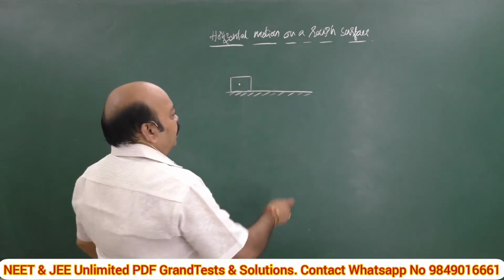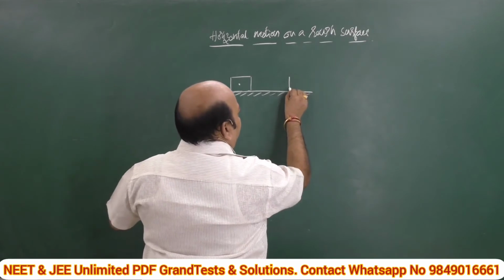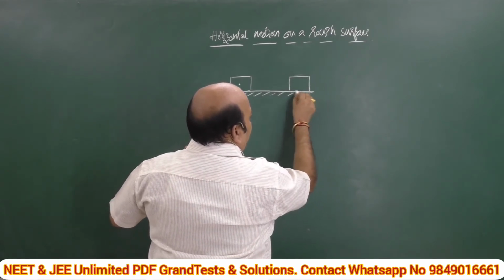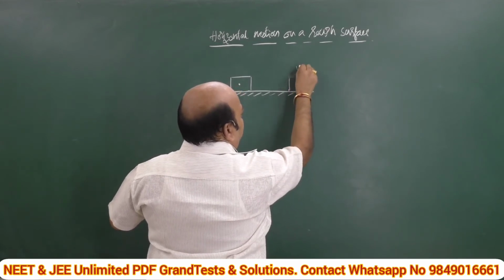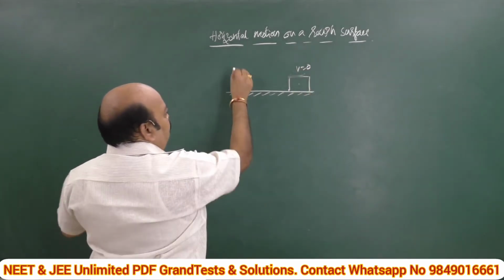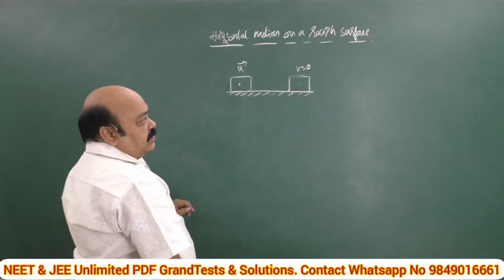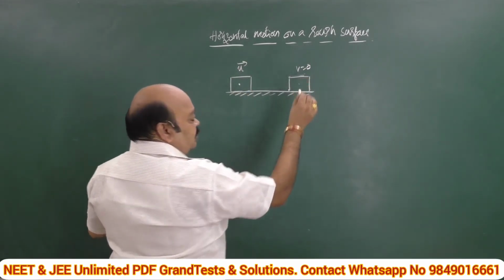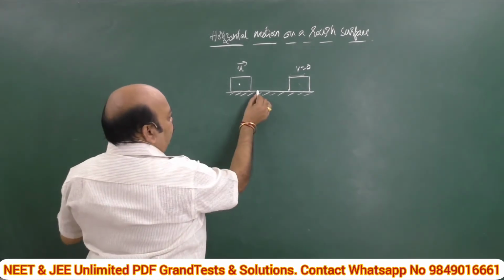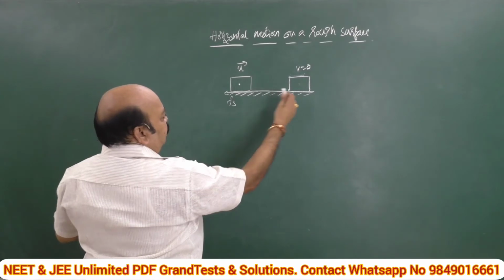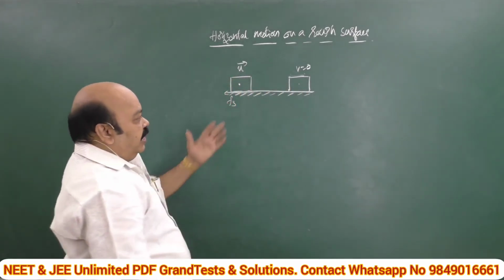Finally, it comes to rest, so the final velocity is equal to 0. It is pushed with some initial velocity. Why does it come to rest? Some frictional forces will be induced in the opposite direction. These frictional forces slow down its motion, hence it comes to rest.